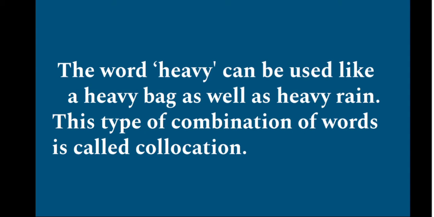For example, we can say sweet coffee, hot tea, sweet ice cream, deep sleep, dark night, colorful rainbow. These kinds of combinations of a describing word and a noun can be called collocations. We have an exercise regarding this.